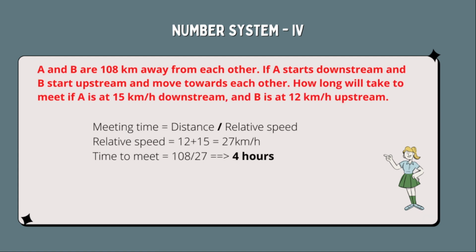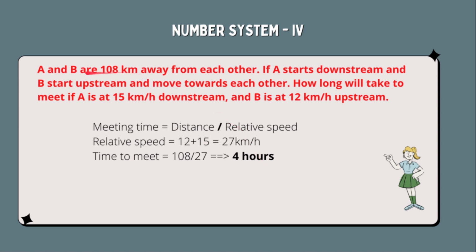Next is, A and B are 108 km away from each other. Remember the concept I told you, the relative velocity concept. A is here and this girl is B. They are moving in opposite directions. They are coming to each other. So we have to find out the relative velocity. And when we get the relative speed, simply divide the distance by the relative speed and you will get the time of the meeting.